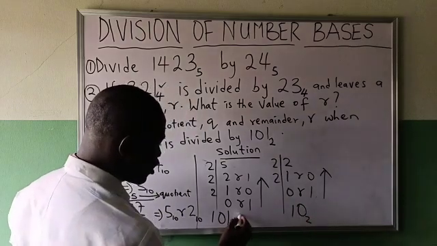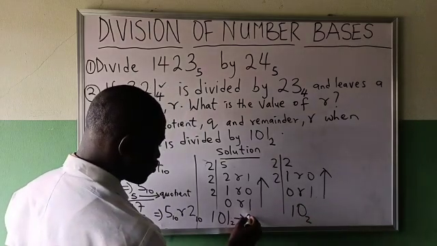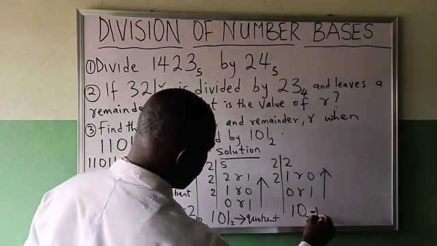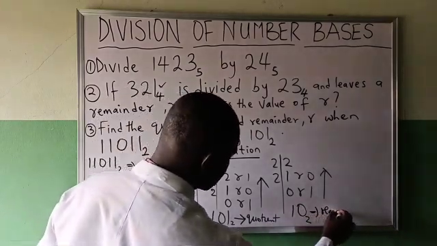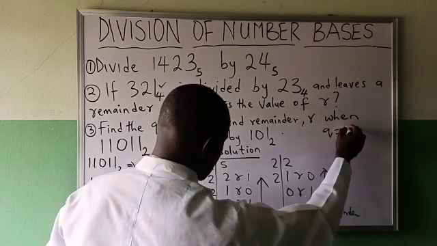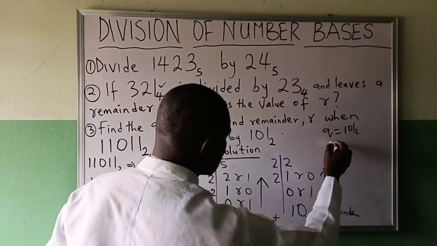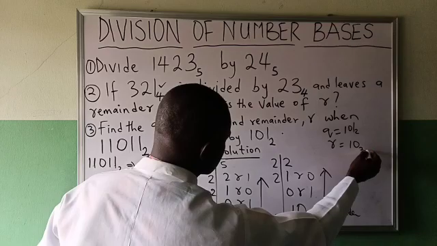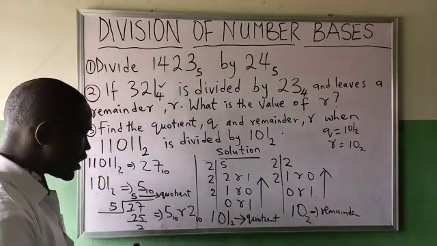So this will be called our what? Quotient. And this will be called our what? Remainder. We notice Q is equal to 101 in base 2 and R is equal to 10 in base 2. We go to the second method.